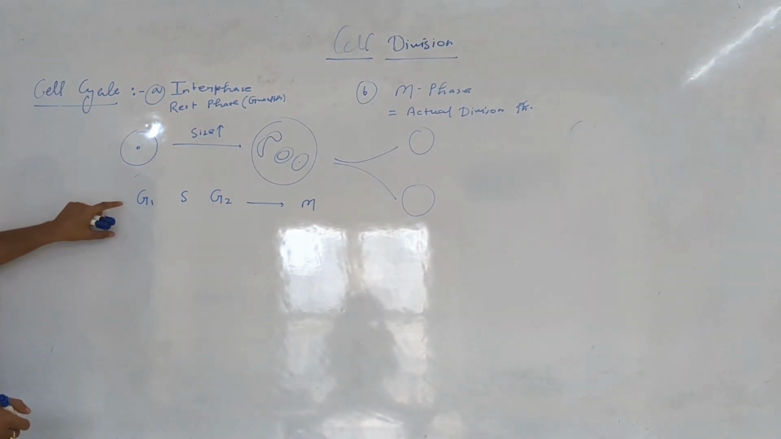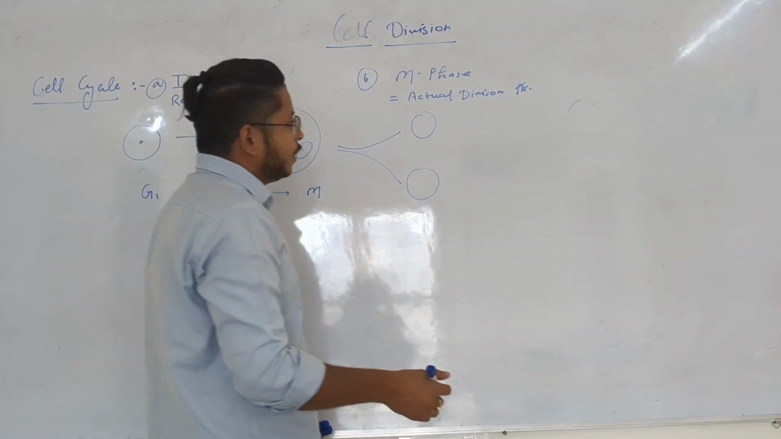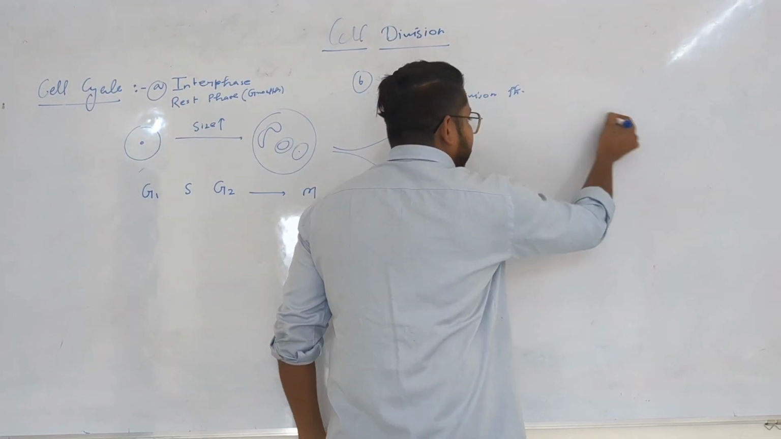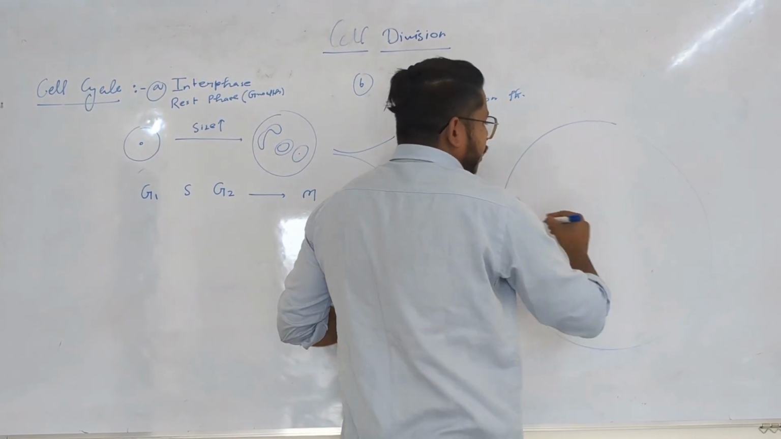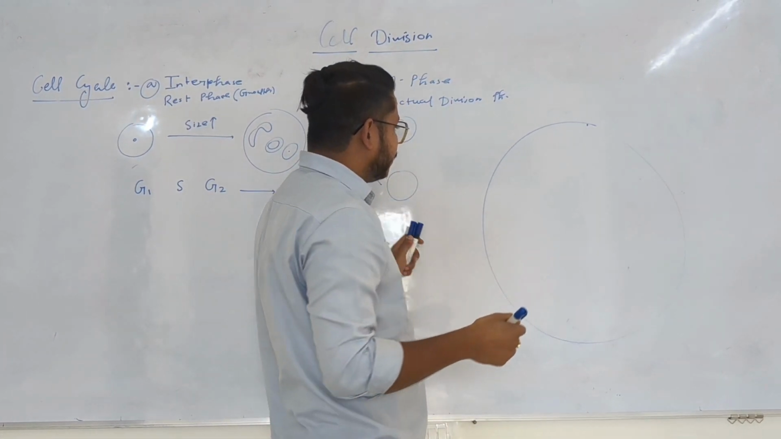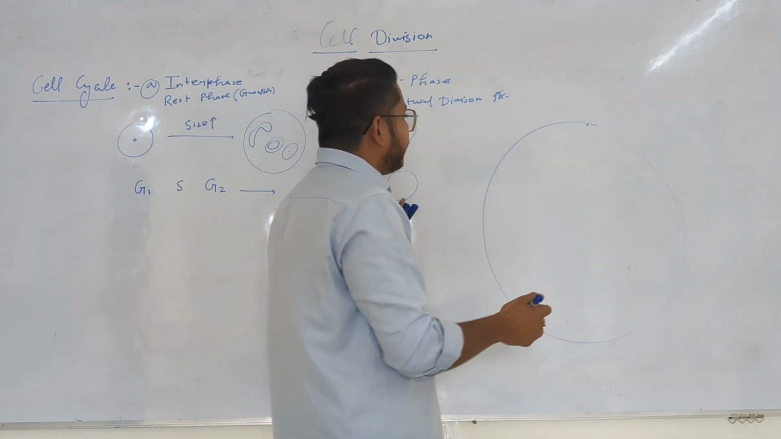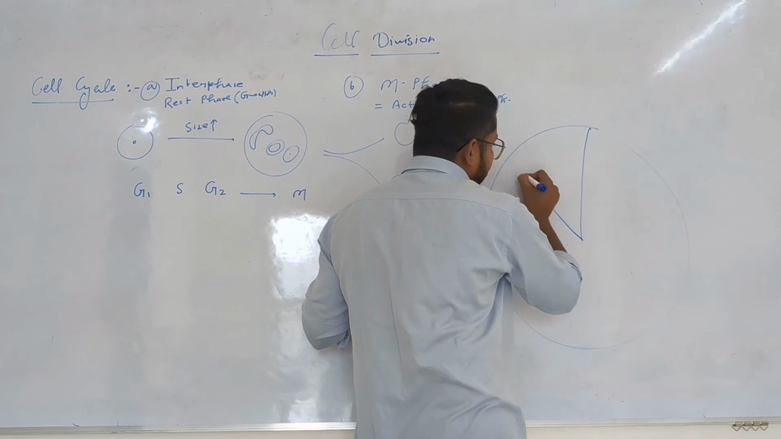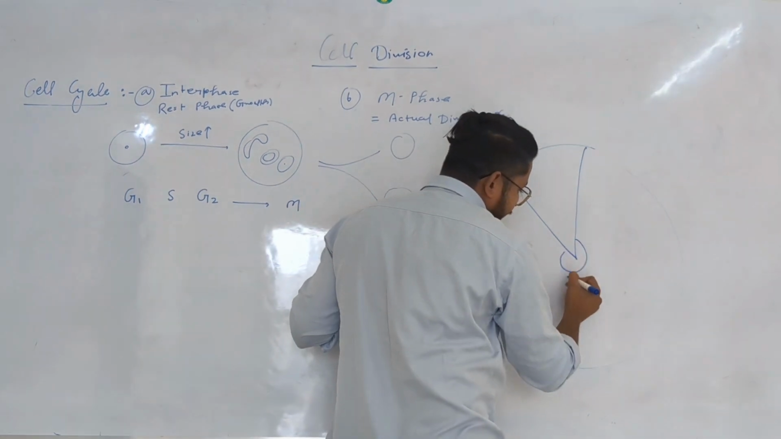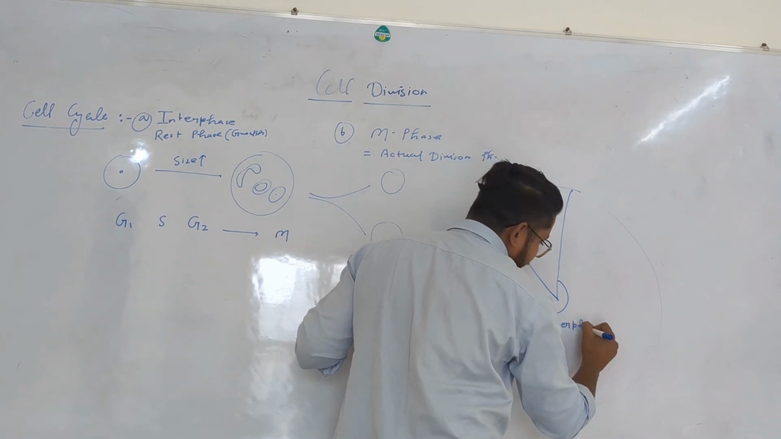I want to draw these four phases on a cyclic representation. So I am showing the cyclic representation of the cell cycle. As you know, preparation is required for cell division. This preparatory phase is called interphase. This whole zone tells us about the interphase.